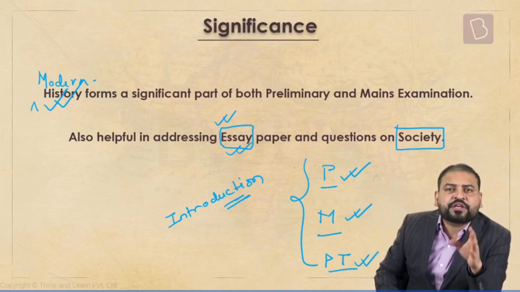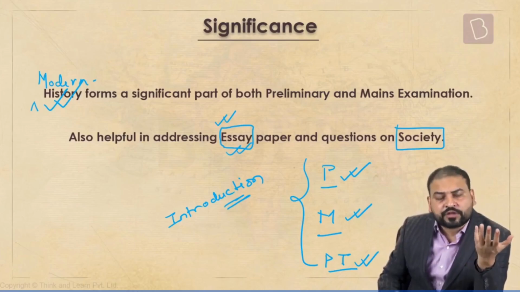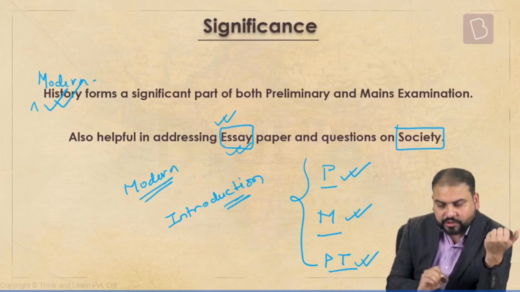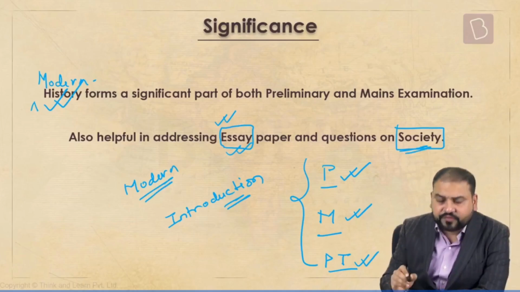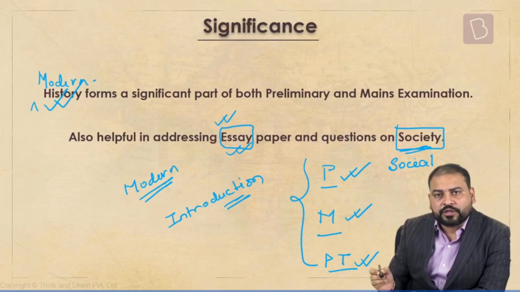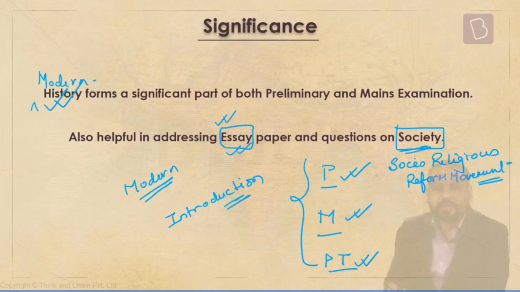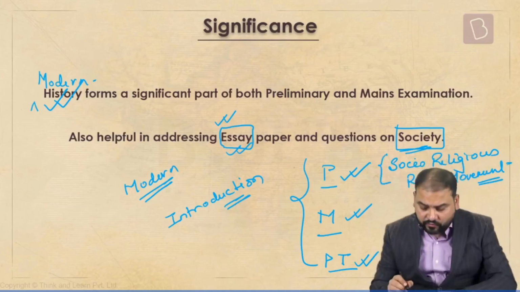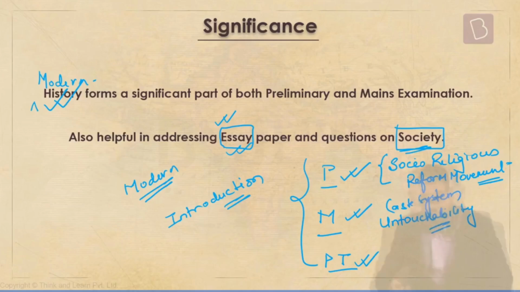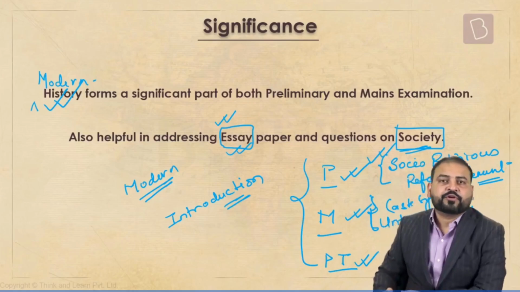So many times essays keep on coming on Gandhiji, Gandhiji's ideology. How do we write good essays based on our knowledge of history, and particularly modern? Similarly, if I talk about the questions on society, now in history you would have studied, and specifically I'm talking about the modern history here, socio-religious reform movements. Invariably, the knowledge of this area, where you would have studied about, let's say, things like caste system or untouchability, all these, whatever you have learned here, definitely will be helping you at this point of time also.